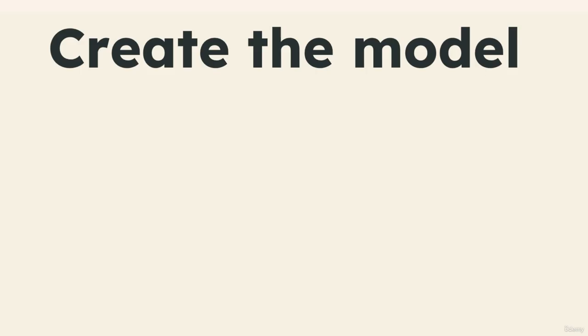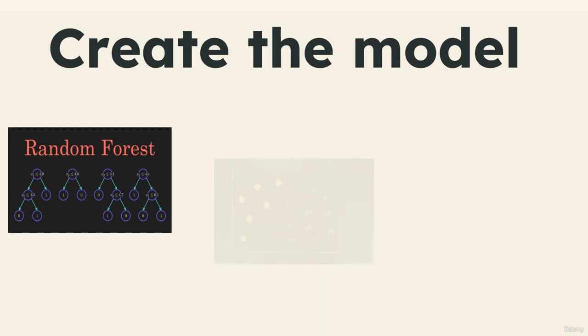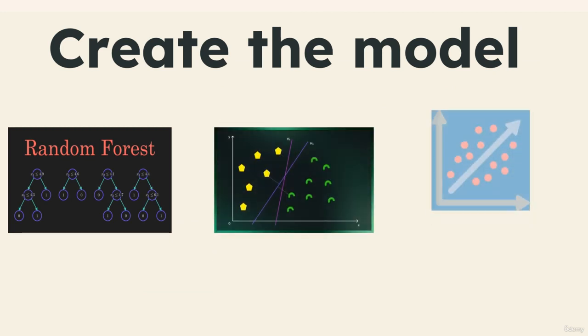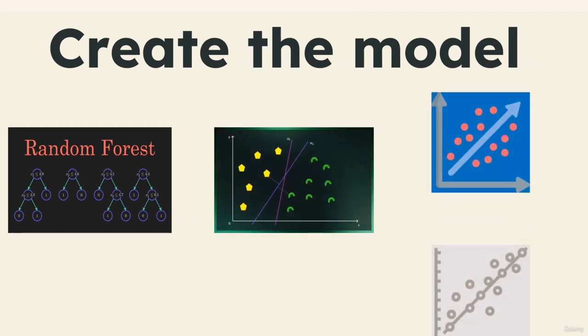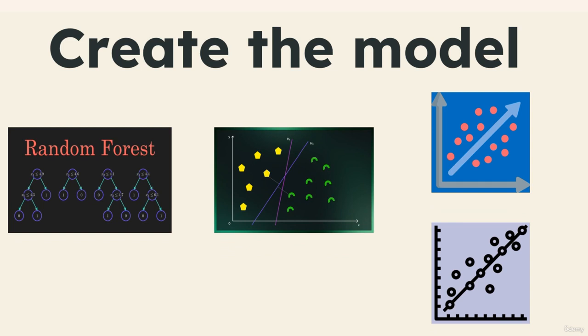Step number 5 in creating machine learning models is create the model. This step involves choosing the algorithm that best fits our project. And there are many algorithms in machine learning. For example, random forest, the support vector machine, logistic regression, and linear regression.